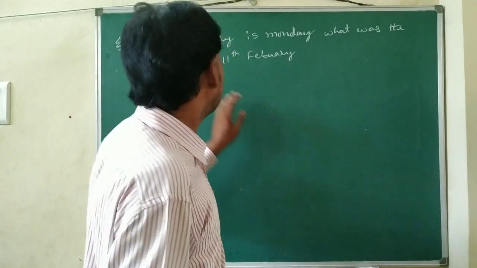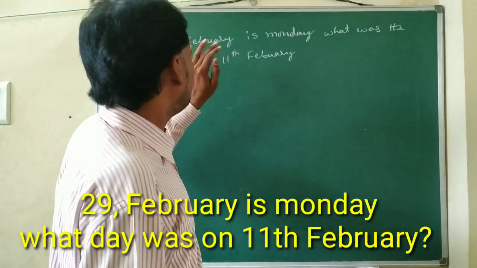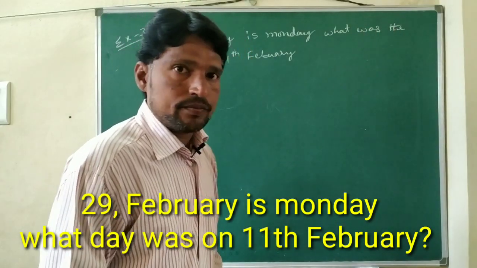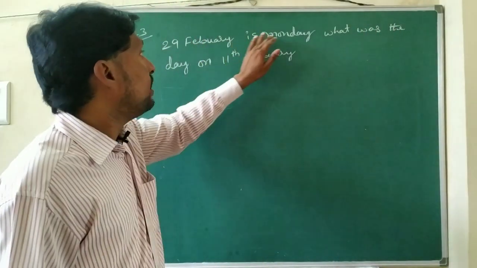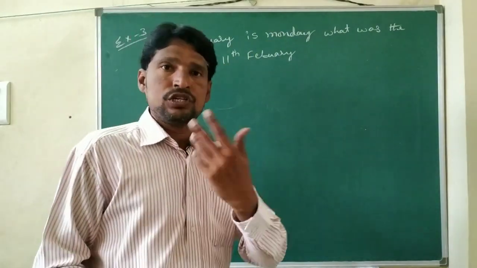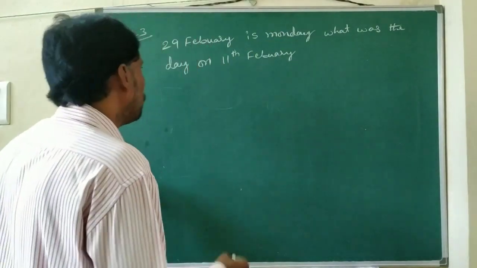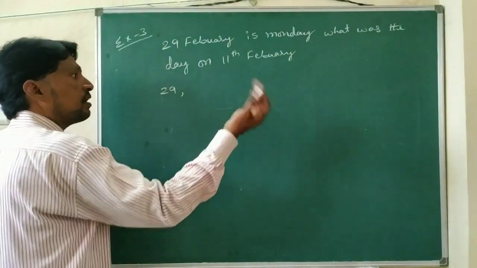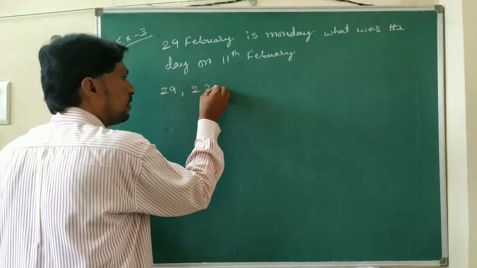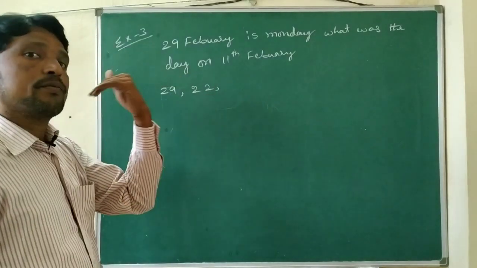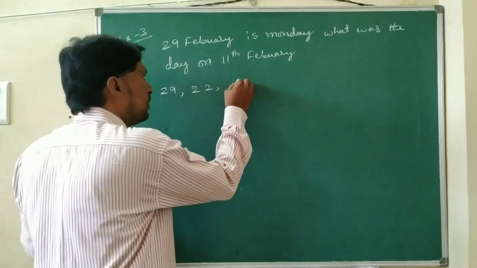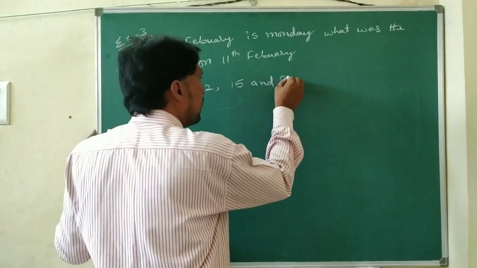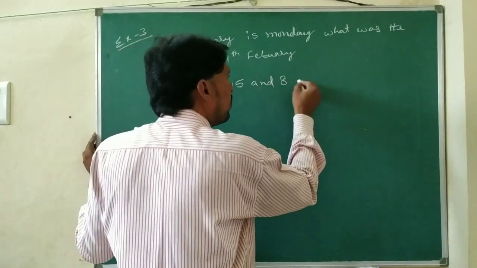Next, example number 3. 29th February is Monday. What was the day on 11th February? So 29th February is Monday, and we have to find the day on 11th February. Seven days back from the 29th is the 22nd. 22 minus 7 is 15, 15 minus 7 is 8, and 8 minus 7 is 1.